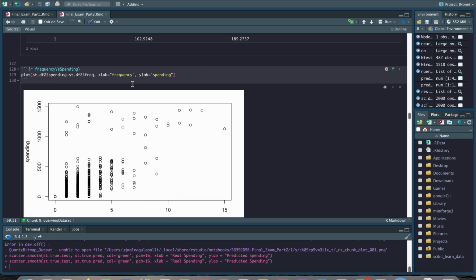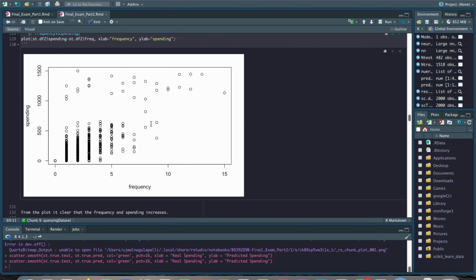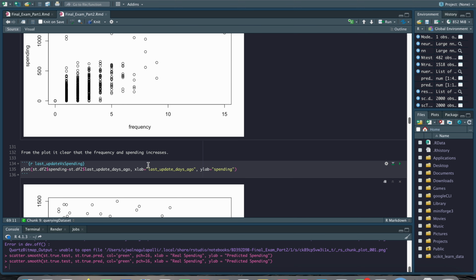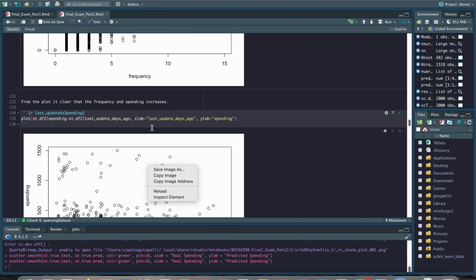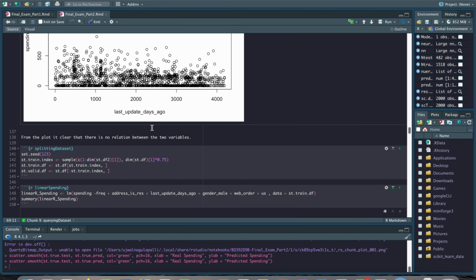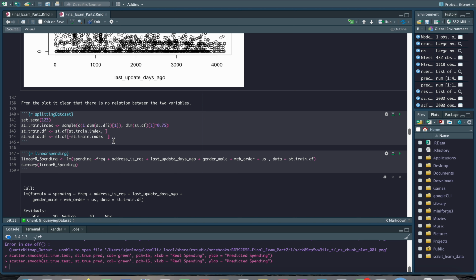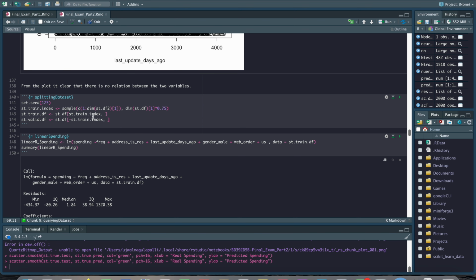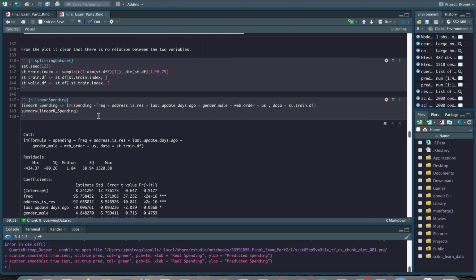We are seeing the frequency versus spending diagram, how spending reacts to the frequency increasing or decreasing. And this is a similar kind of plot, but for the last updated days and spending. Here we split the data into training and test for the linear regression, where 75% is for training and the rest is for testing.